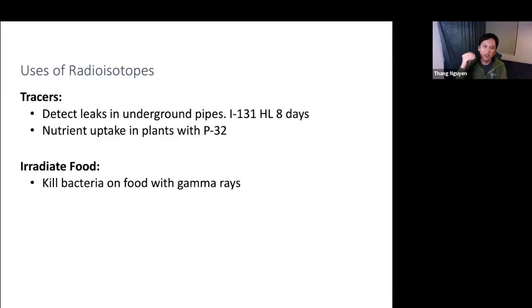So even if you damage DNA in your food, it's not going to mutate because it has already stopped its growth process. Because of that, this process is viewed as relatively safe, and it's actually approved by the U.S. FDA to make sure your food doesn't go bad that fast.